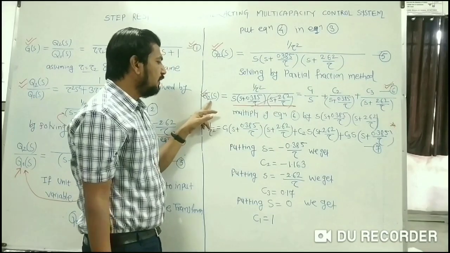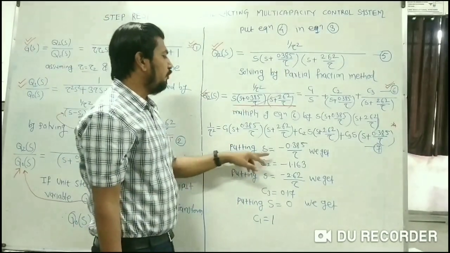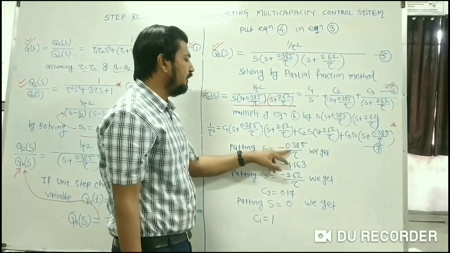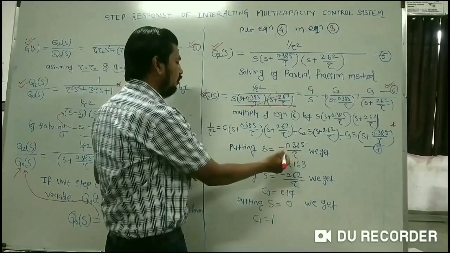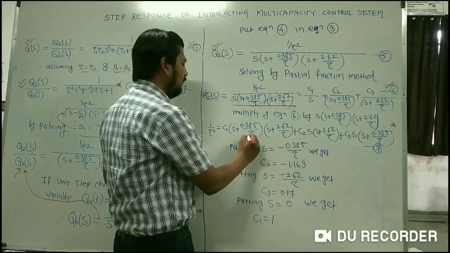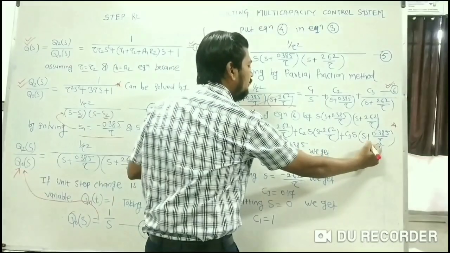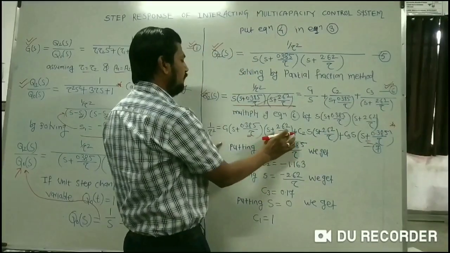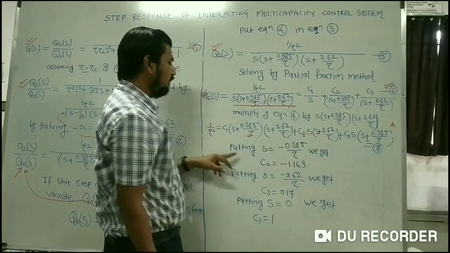So for that purpose, to find the values of C1, C2 and C3, very first I will put S equal to minus 0.385 divided by tau. So what will happen? If I put S equal to minus 0.385 divided by tau, this term will vanish and this term will vanish, and I will get the value of C2.